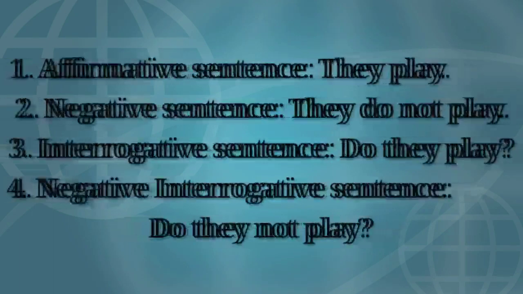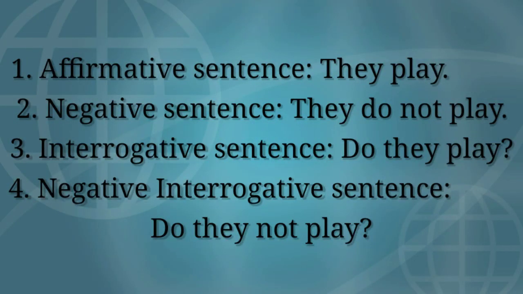Okay. Now, let's see some more examples of simple present tense. The first one is affirmative sentence: They play. Second is negative sentence: They do not play. Third one is interrogative sentence: Do they play? The last, negative interrogative sentence: Do they not play?